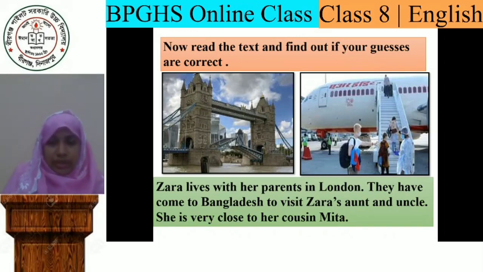Zara and her family live in London. They have come to Bangladesh to visit Zara's aunt and uncle. She is very close to her cousin Mita. So this is Zara's family. They have come to Bangladesh. They actually live in London, but now they are in Bangladesh, and Zara has a cousin named Mita who is very close to her.